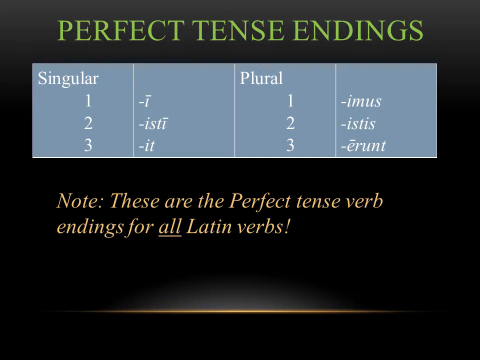So if you see a verb in Latin that ends in a long -ī, you're saying I did something. If it ends in -istis, you're saying you all did something. So again, really pay attention to the endings here. And you want to remember that the perfect tense verb endings are the same for all Latin verbs. Now the reason I highlight that is you don't have to worry about what conjugation a verb is. It's still going to use these 6 endings when it's in the perfect tense.